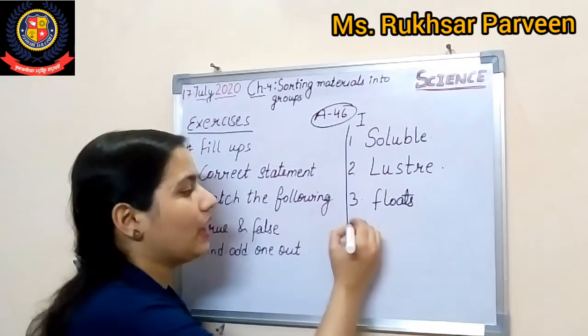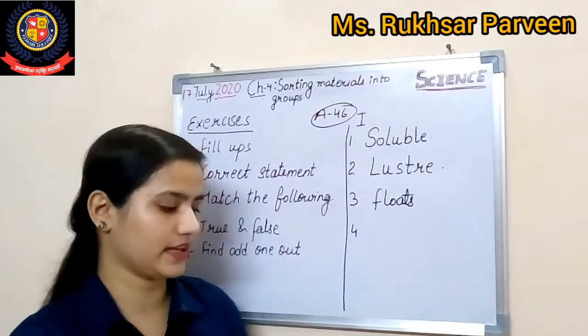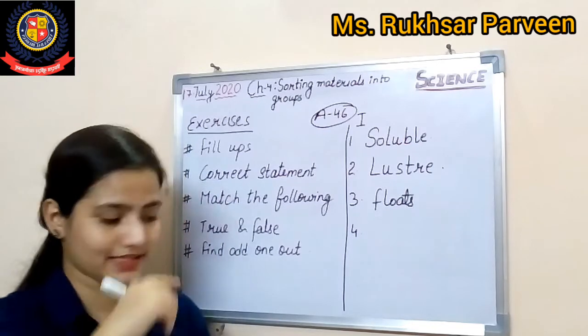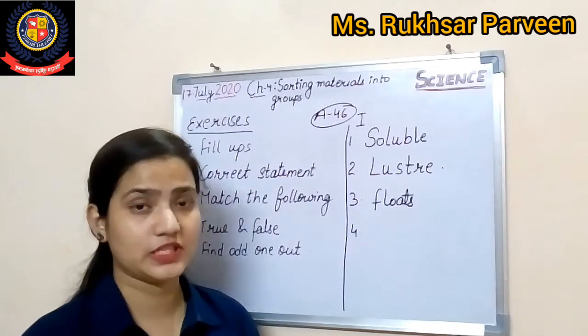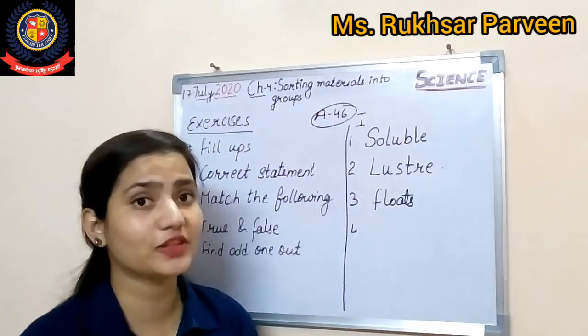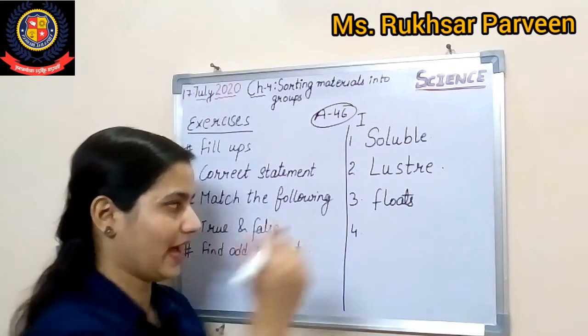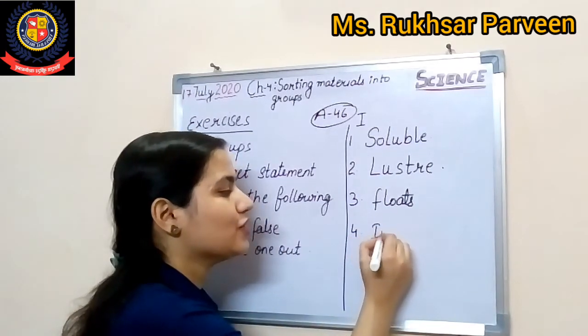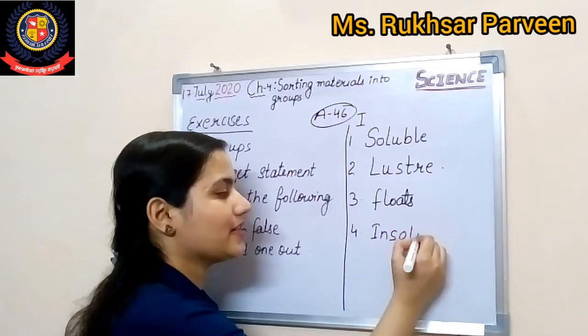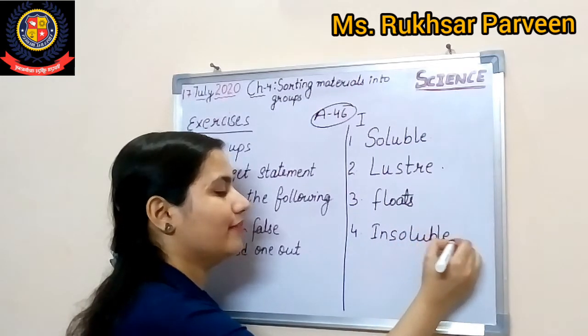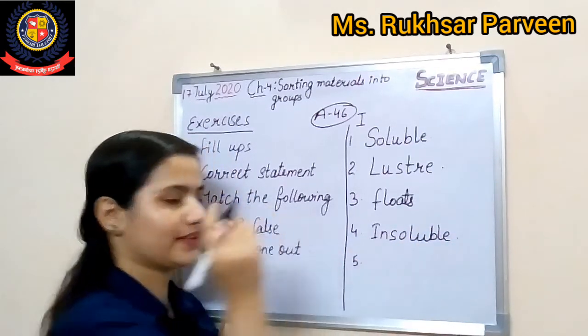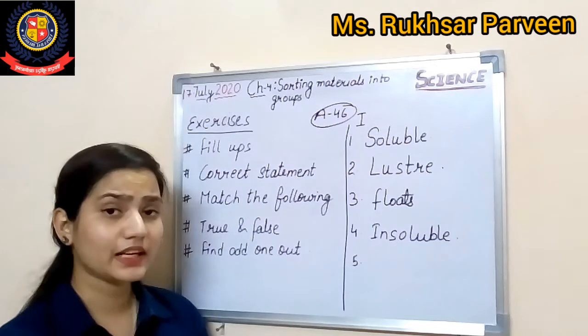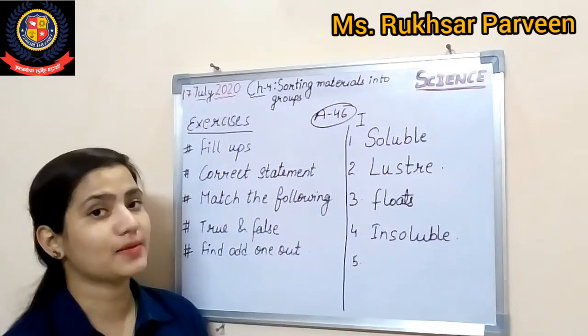Okay. Now come to the fourth point, it is asking most of the gases are dash in water. Most gases in water are what, beta? Very good. That is insoluble. That is insoluble. Very good. Now come to the next. Okay. Glass is dash substance.